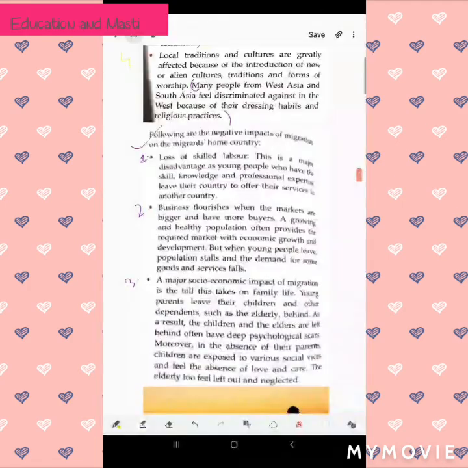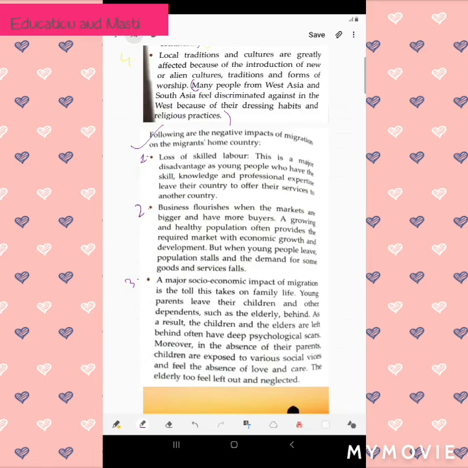First, the main problem is the loss of skilled labor. This is a major disadvantage as young people who have the skill, knowledge and professional expertise leave their country to offer their services to another country. Like many people are very much skilled, but they leave their own country. Why do they leave? Because they want to achieve more dreams or they want to earn more money, so they give their services to another country. So that is the loss of skilled labor.